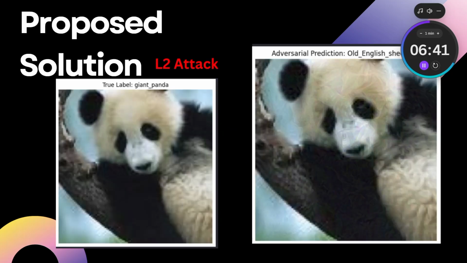Here we see two images where a true label is given out as a giant panda, and there is a small change in that image which causes it to give a false result. Next, Anas will tell you about the other parts.